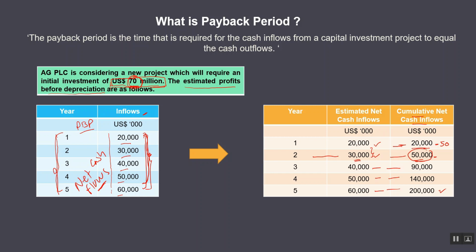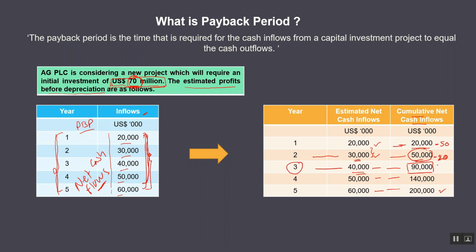So out of 70 million, the company has earned 50 million. Therefore, how much is left to be recouped? 20 million. In the third year, the company has earned 40 million, which makes the cumulative cash flow at the end of the third year 90 million. Which means this 20 million is fully paid back during the third year.